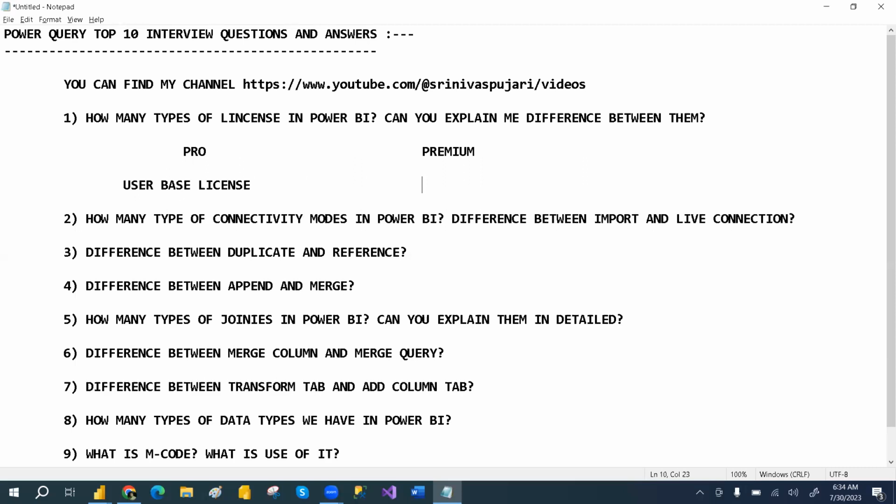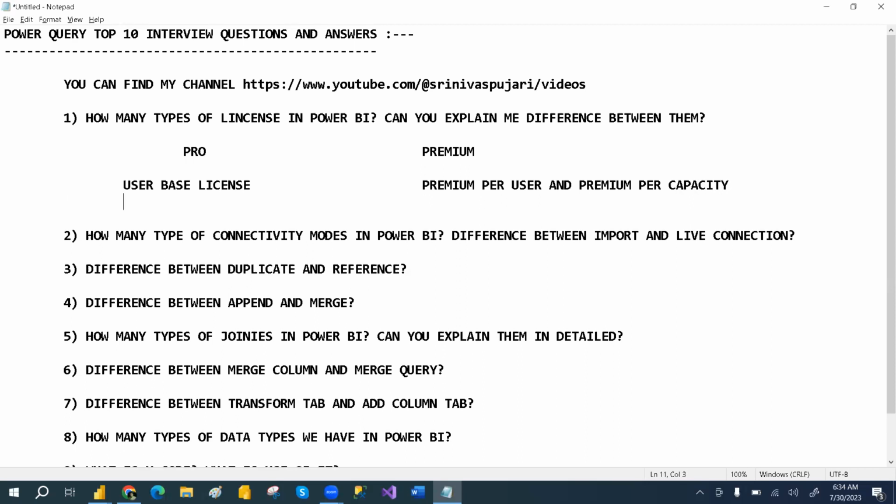Okay. In premium, we have premium per user and then premium per capacity. Earlier, we didn't have premium per user, but in the recent days, 6 months to 1 year back, they introduced premium per user and premium per capacity also.